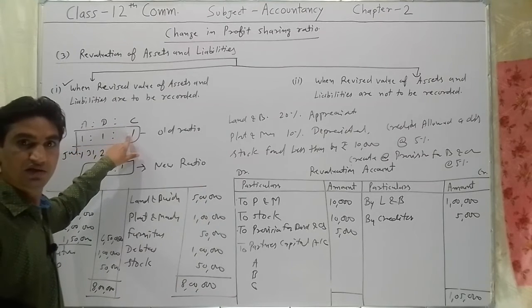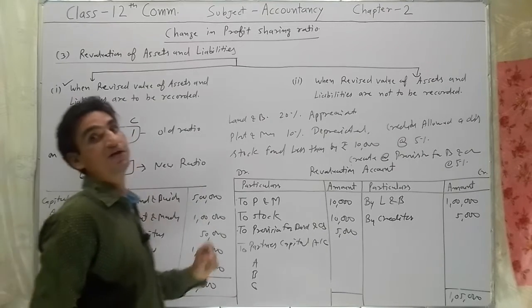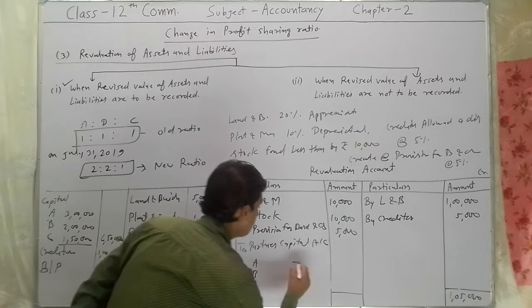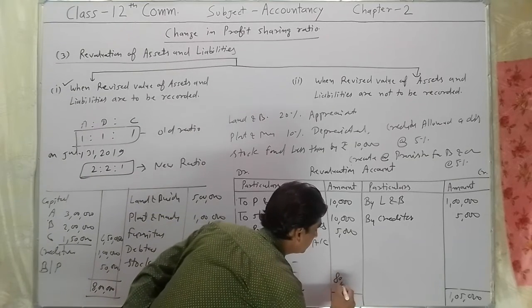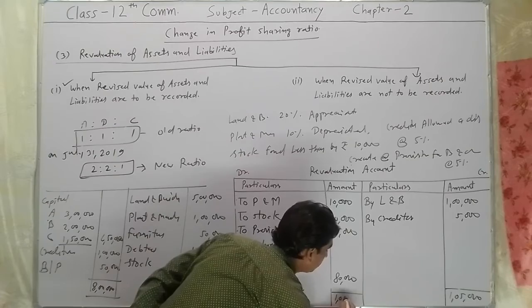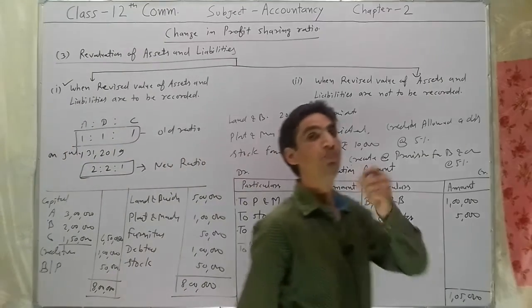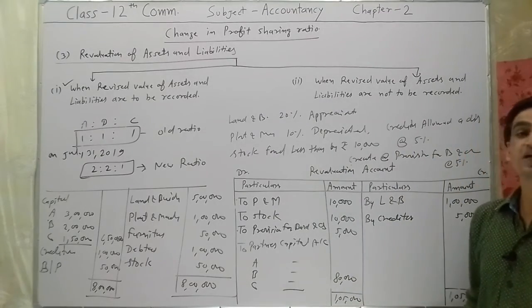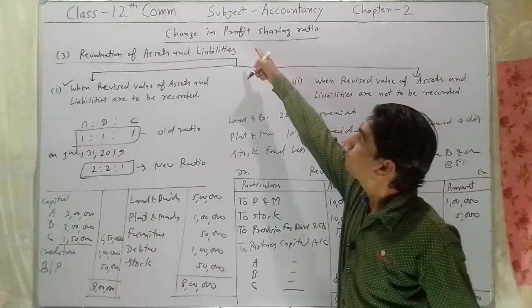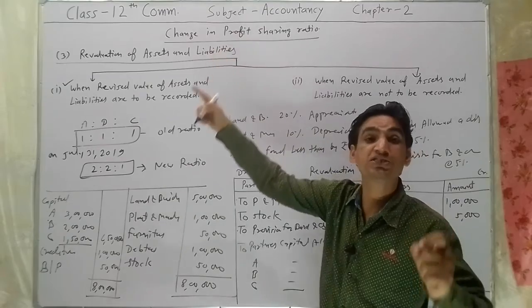Is it clear? I hope you understood how this profit will be transferred.